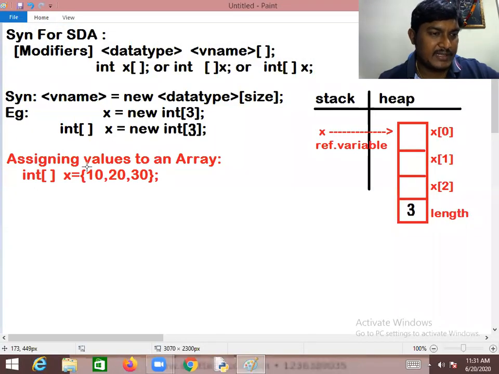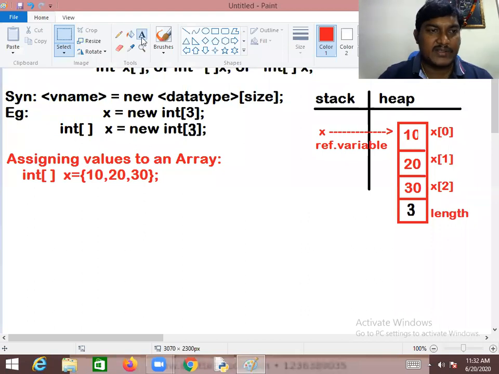If you notice, here I am taking 10 will be stored at x of 0, and 20 will be stored at x of 1, and 30 will be stored at x of 2. Like this, the values are going to be stored sequentially in the array by index. This is the static way.